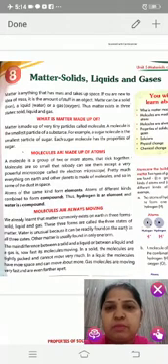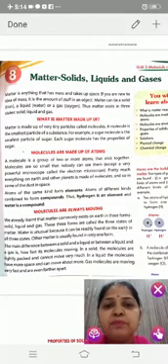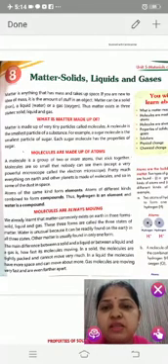What is matter made up of? Matter is made up of molecules. Matter is made up of very tiny particles called molecules. A molecule is the smallest particle of a substance. For example, a sugar molecule is the smallest particle of sugar. Molecules are made up of atoms.